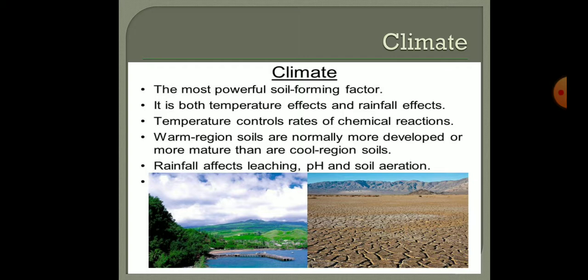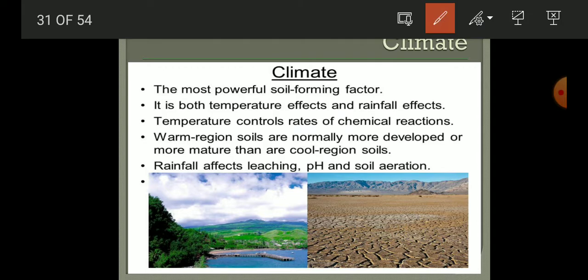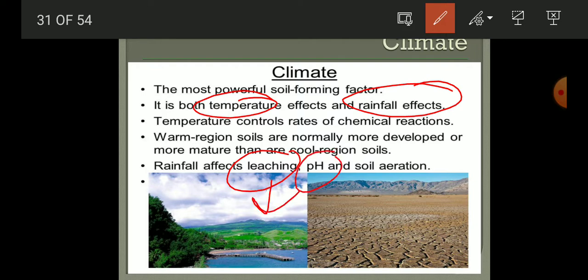Now the second important thing is the climate. Climate also defines the type of soil. The most powerful soil forming factor is the climate, and it includes both the temperature effect and the rainfall effect. Temperature controls the rate of chemical reaction. Warm region soils are normally more developed or more mature than cool region soils. And rainfall affects leaching. Leaching means the movement of water downward. The pH defines the acidic or basic content. And the soil aeration. Aeration means the presence of air in the soil.